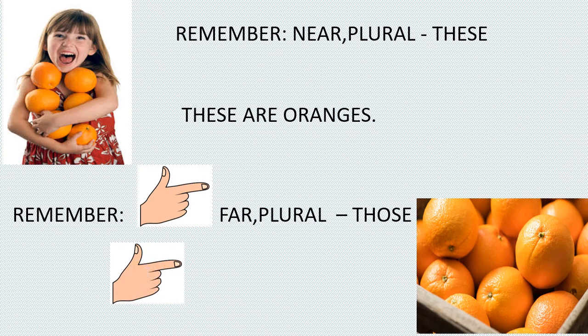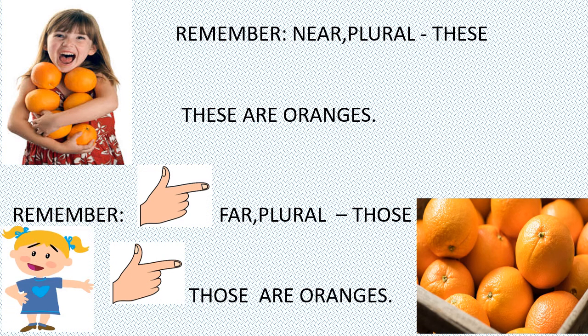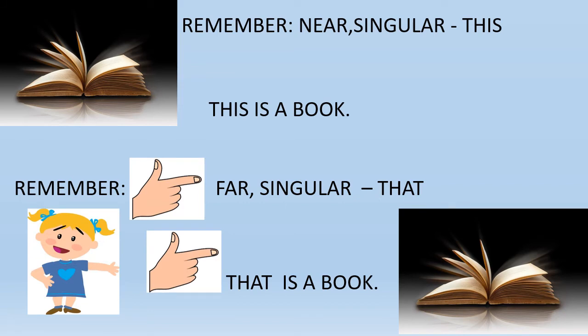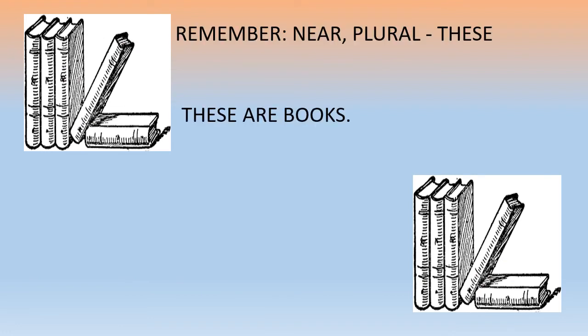Oranges are in the basket. Now the girl says, those are oranges. Go and get them. Yes, just see this. Remember once again. Near and plural. Near, पास. यहाँ, दग्गरा, plural. एक से ज़्यादा, दो, तीन, चार. More than one children.